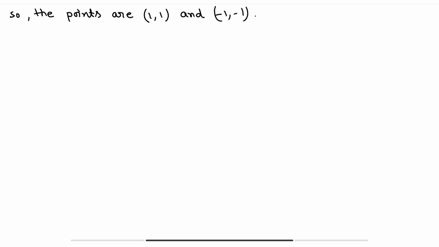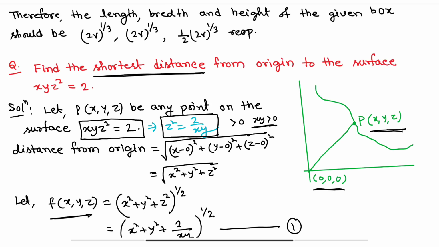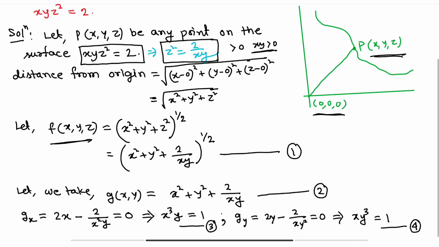So we already have the points. Now we have to find the value of h, and for that we need the second order derivatives. So gxx, what is gx? This is our gx, 2x minus 2 by x square y. The derivative with respect to x will be 2 minus minus plus, so 2 plus 4 by x cube y.